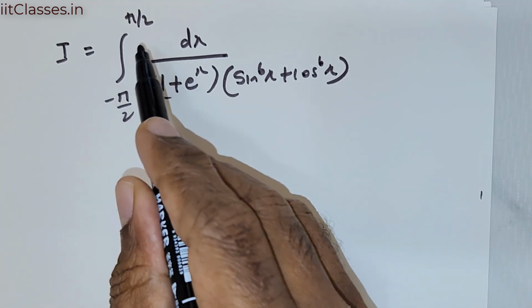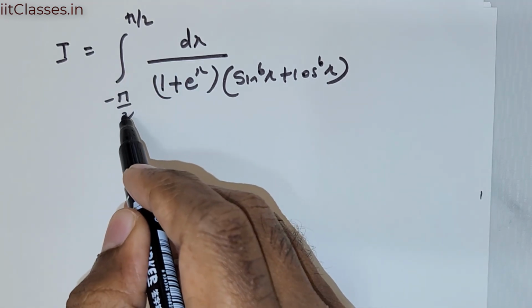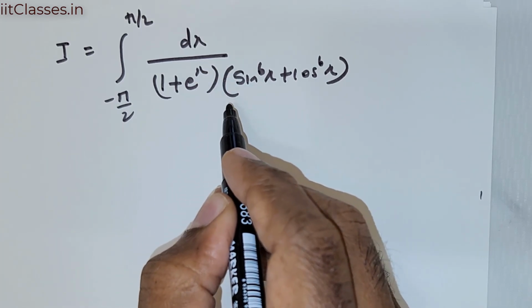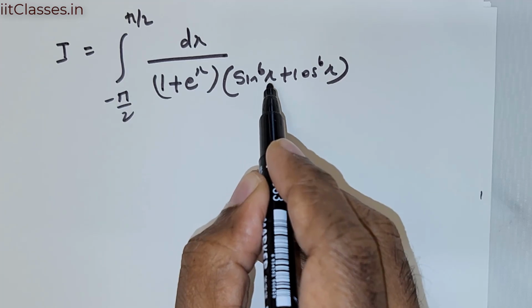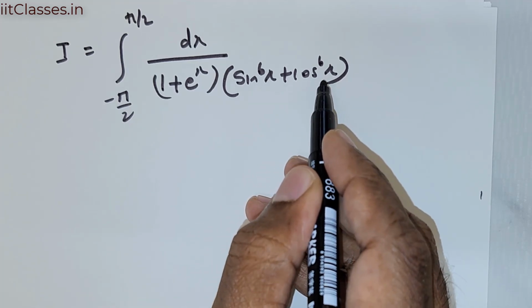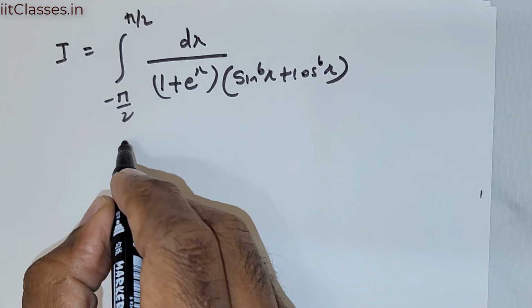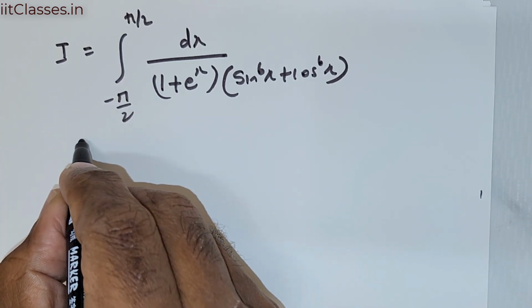Welcome everybody. We've been given this question: integral from negative pi over 2 to pi over 2 of dx over 1 plus e raised to the power of x times sine raised to the power of 6x plus cos raised to the power of 6x. So after taking the integral to be equal to I, what I wish to do is utilize this property.